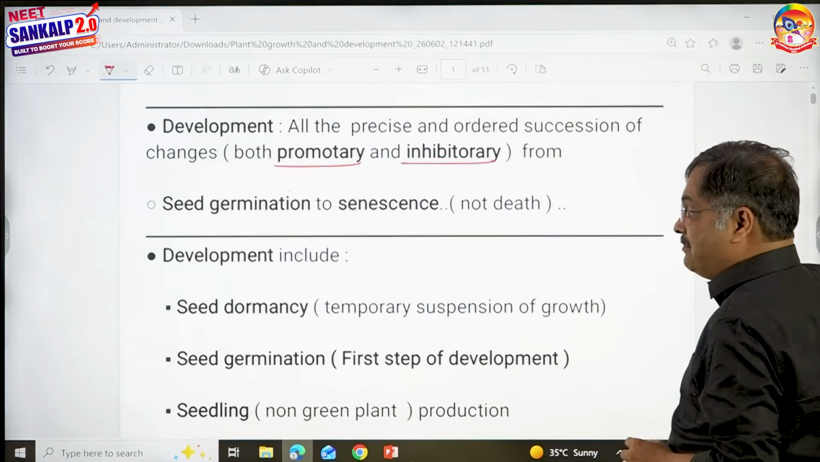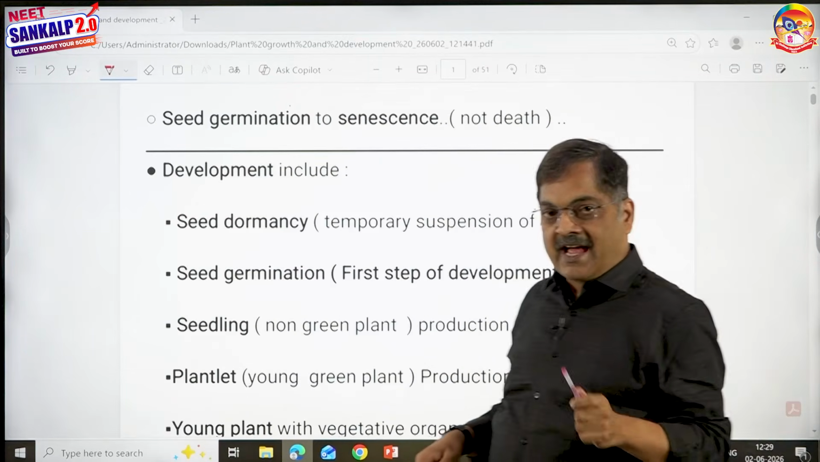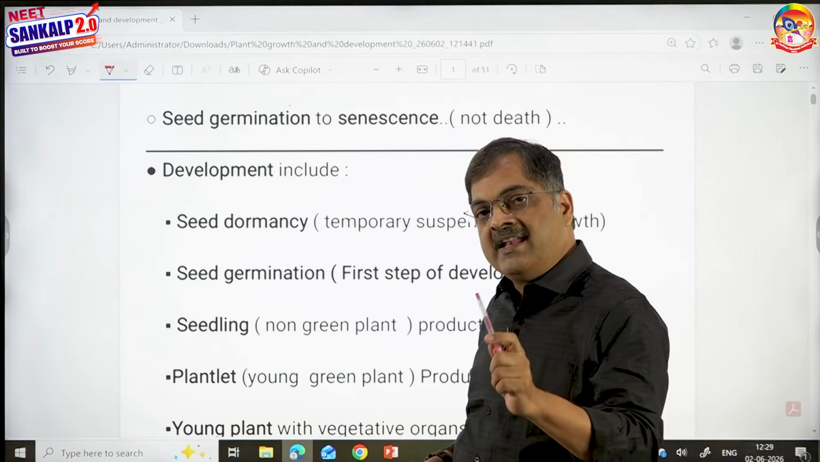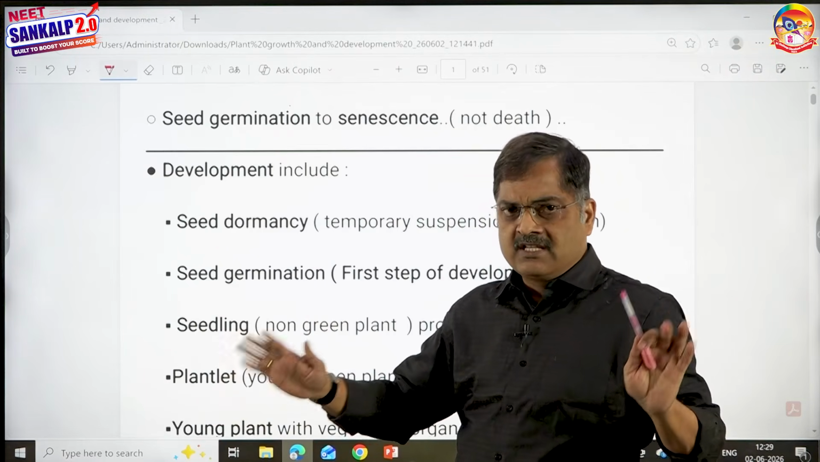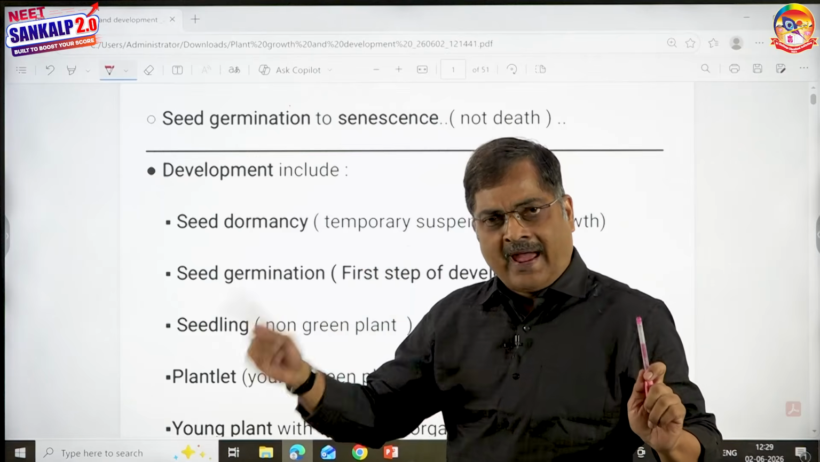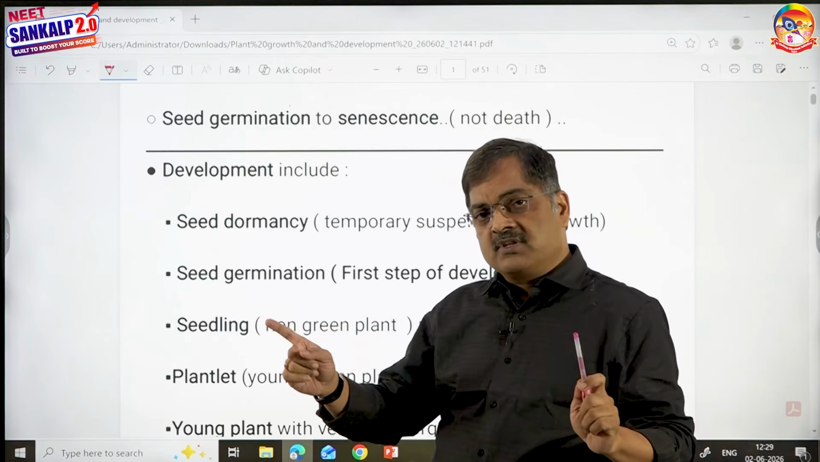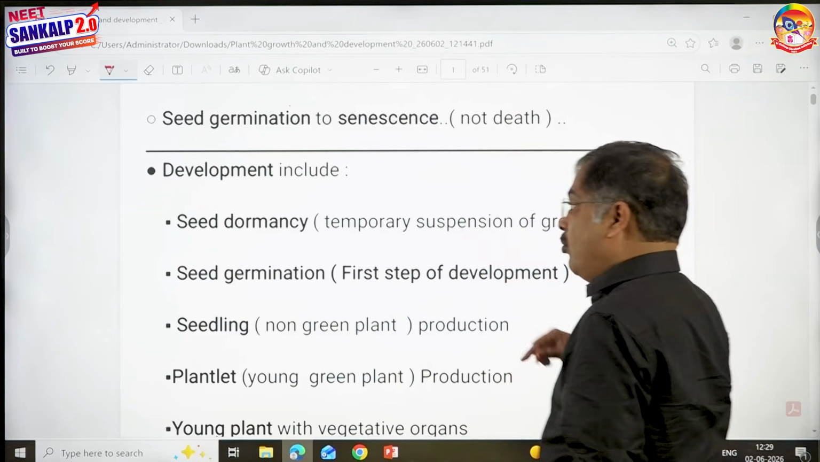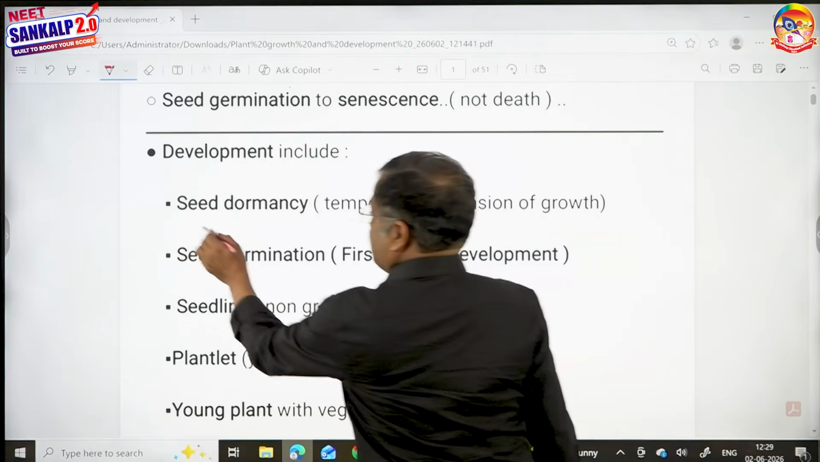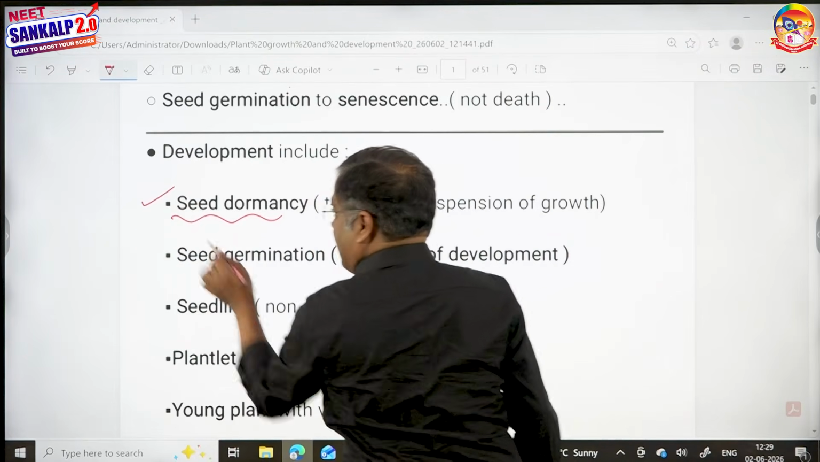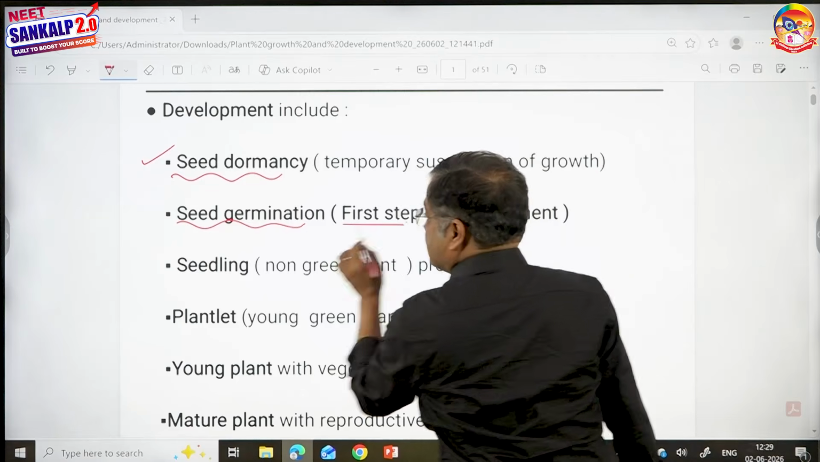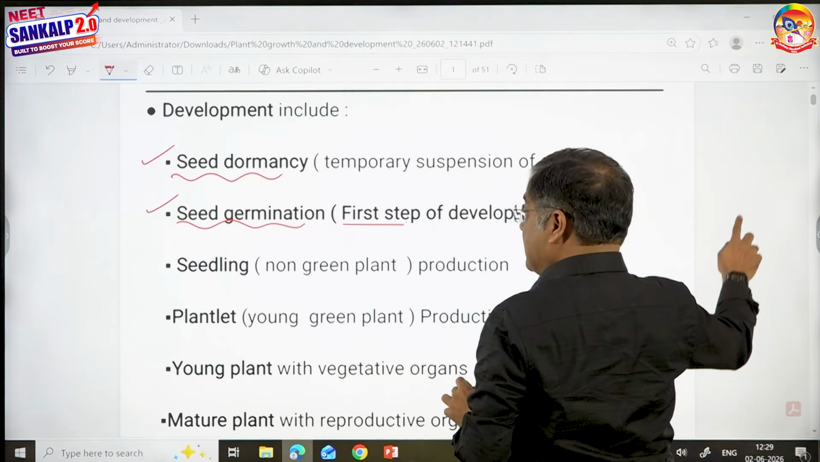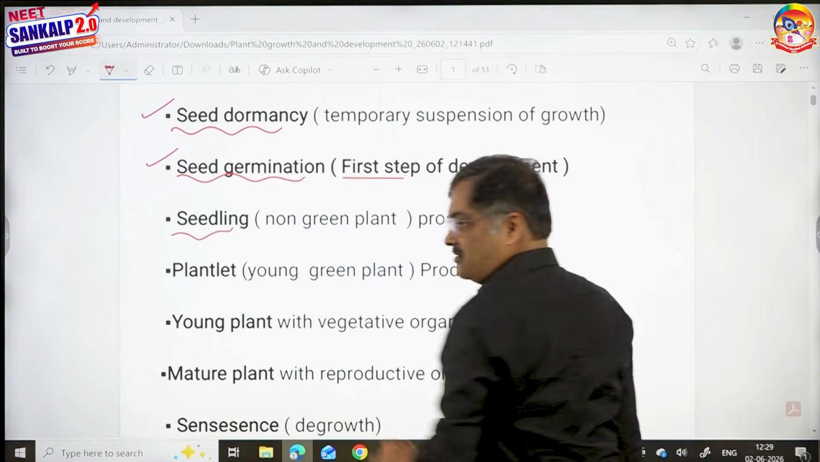Now, I said it includes both promotory and inhibitory changes. From what? From seed germination to senescence. Simple way to remember, S to S. Seed germination to senescence is said to be development. What are the changes? First, does it include seed dormancy? Yes. Does it include germination of seed, which is the first step? Yes.